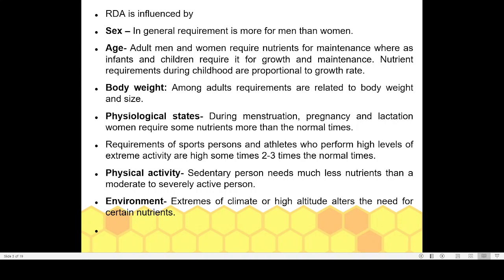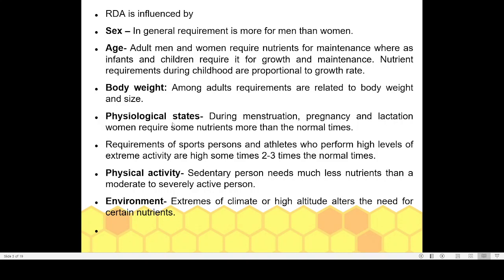Some have a shorter height, so they may not require so many nutrients to keep that size of the body. So depending on the weight of the person, the nutritional requirements can vary.